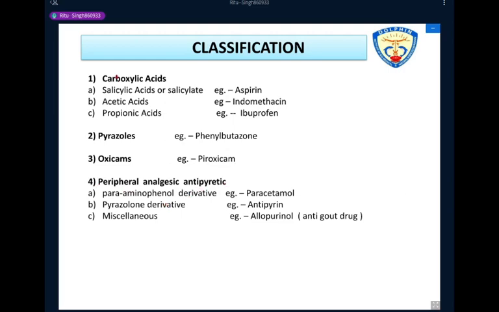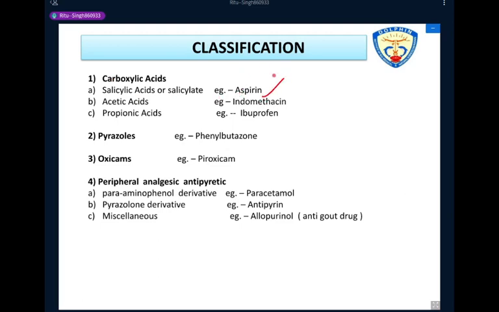First we discuss carboxylic acid. In carboxylic acids, the drugs have a carboxylic group in their structure. The first category is salicylic acid, also called salicylates. The example of this category is aspirin.